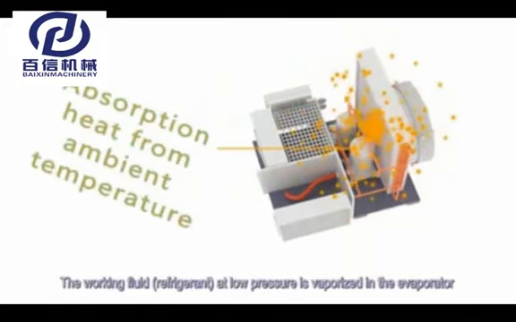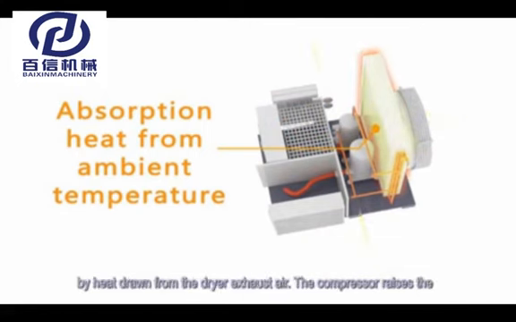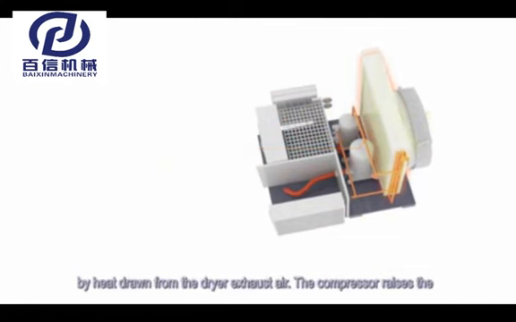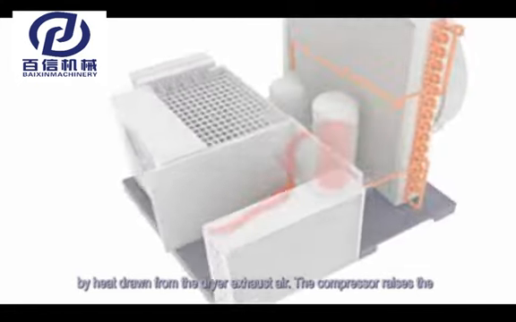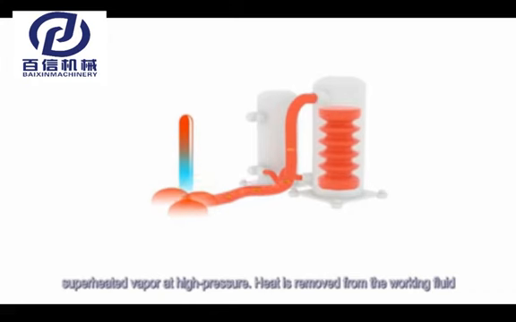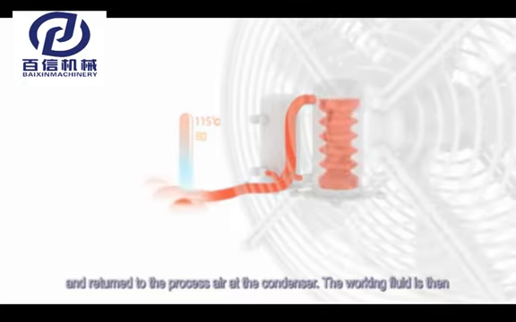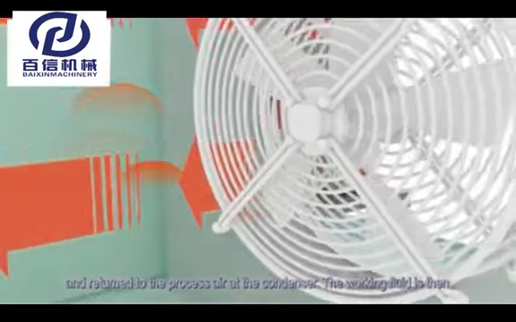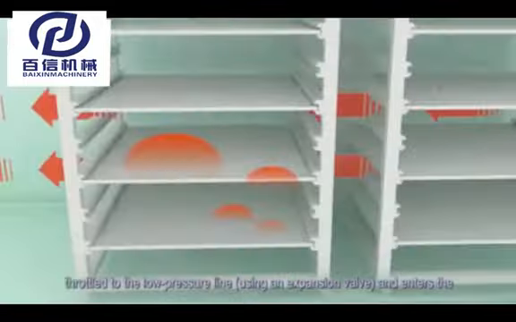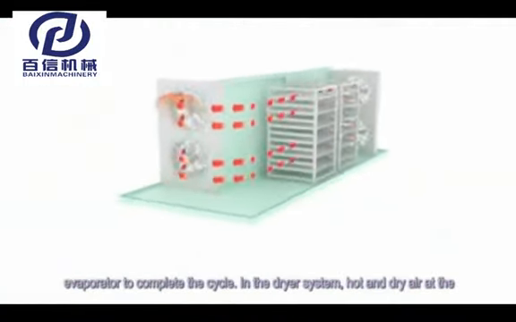The working fluid, refrigerant, at low pressure is vaporized in the evaporator by heat drawn from the dryer exhaust air. The compressor raises the enthalpy of the working fluid of the heat pump and discharges it as superheated vapor at high pressure. Heat is removed from the working fluid and returned to the process air at the condenser. The working fluid is then throttled to the low pressure line using an expansion valve and enters the evaporator to